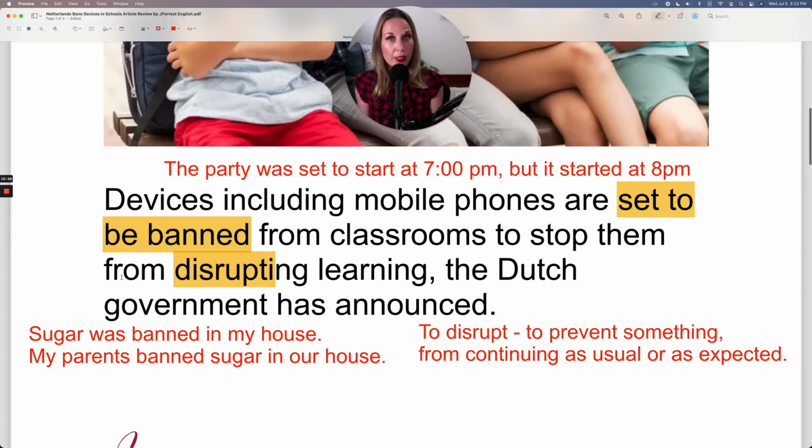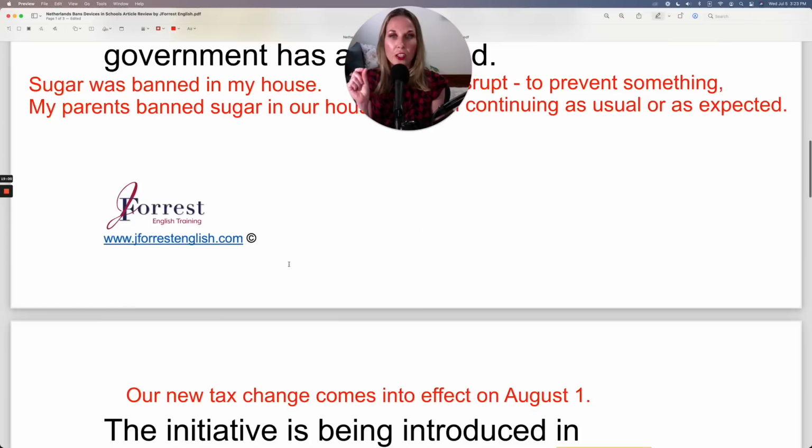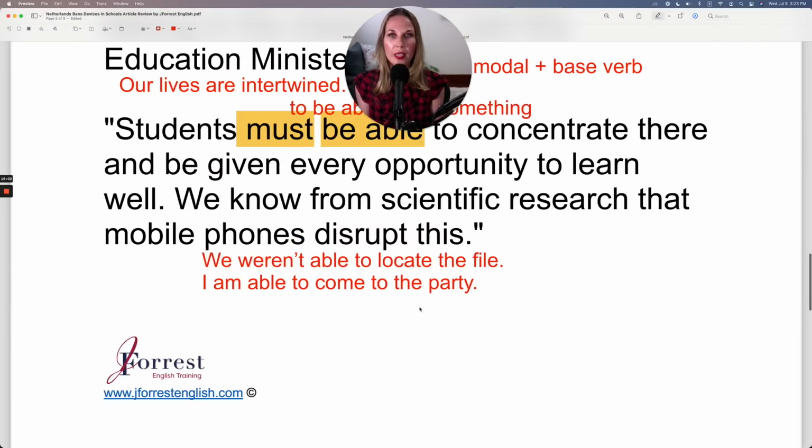From is a preposition. After prepositions, you have your gerund verb with ing. And here we simply have it as our present simple conjugated with mobile phones, which is our subject they. They disrupt this.